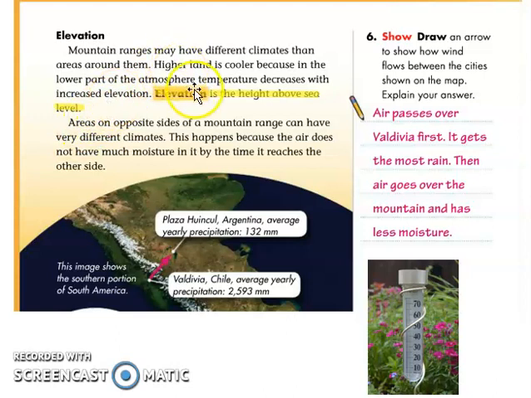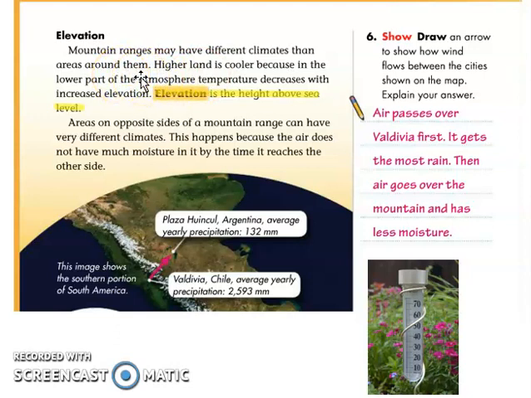Okay, elevation. Another factor that affects the climate is the elevation. Elevation is how high the place is above sea level. Mountain ranges may have different climates compared to the areas around them.